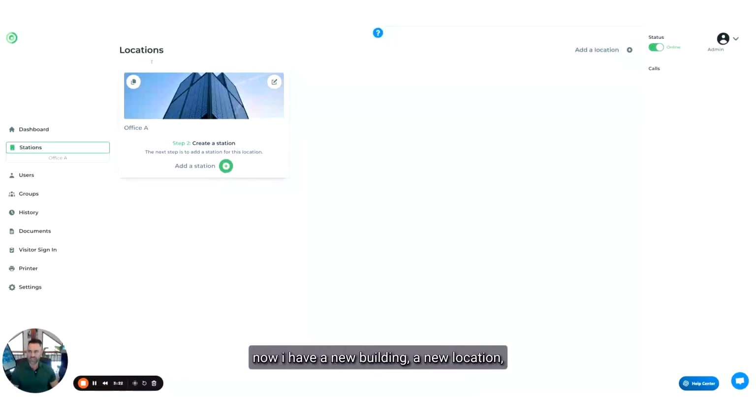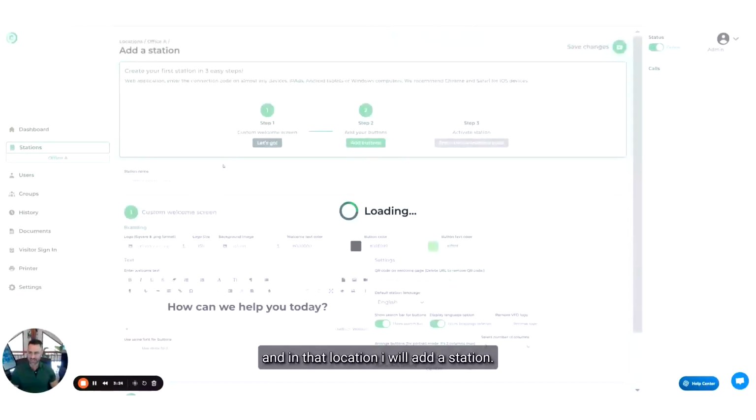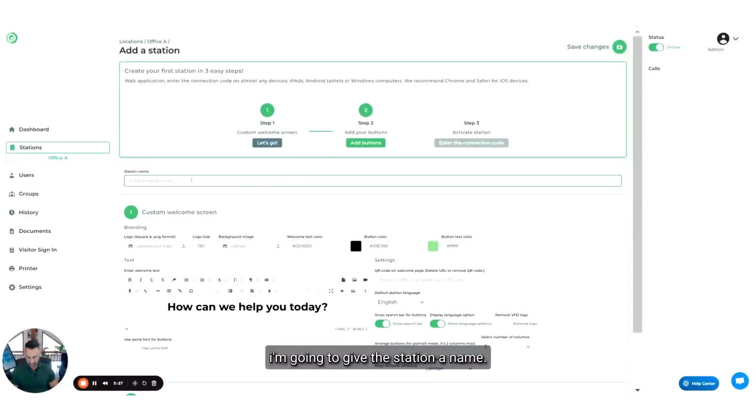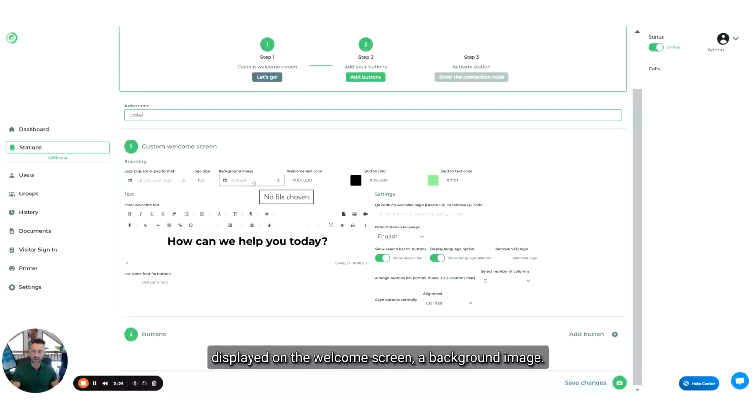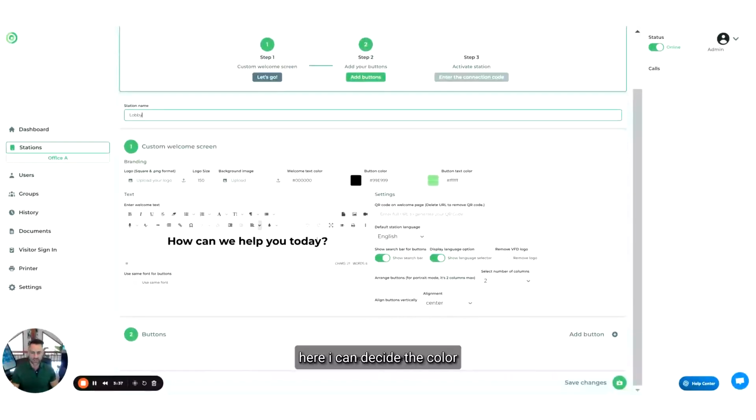Now I have a new building, a new location, and in that location, I will add a station. I'm going to give the station a name. Let's say Lobby, because the station is in my lobby. Here I can upload a logo that will be displayed on the welcome screen, and a background image. I can write anything I want here. I can decide the color of the buttons or the font. And here you have add buttons.